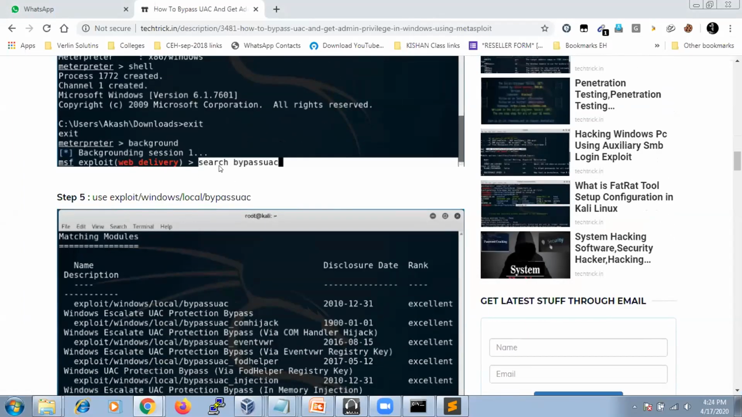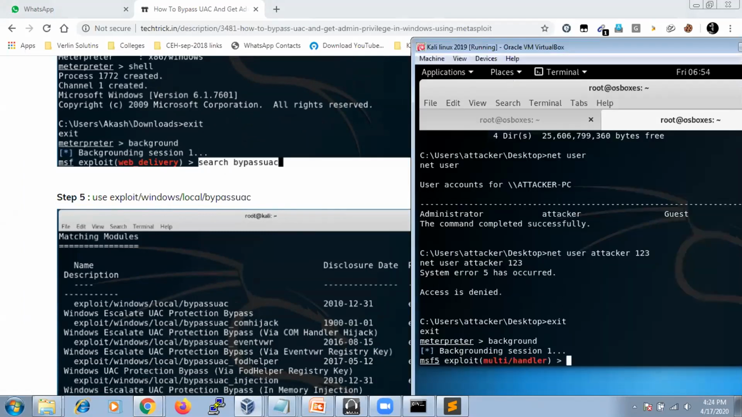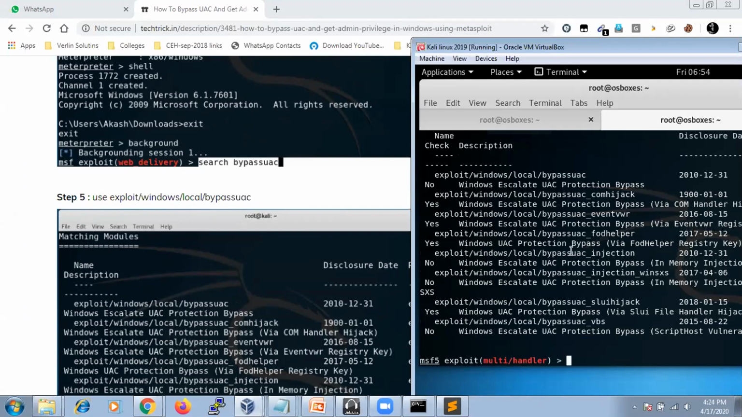So what you are going to do is search for bypass UAC, meaning we are going to bypass user account control. Search. All these are the exploits. See here, exploit windows local bypass UAC. I'm going to use this particular exploit now. So use exploit, paste, enter.